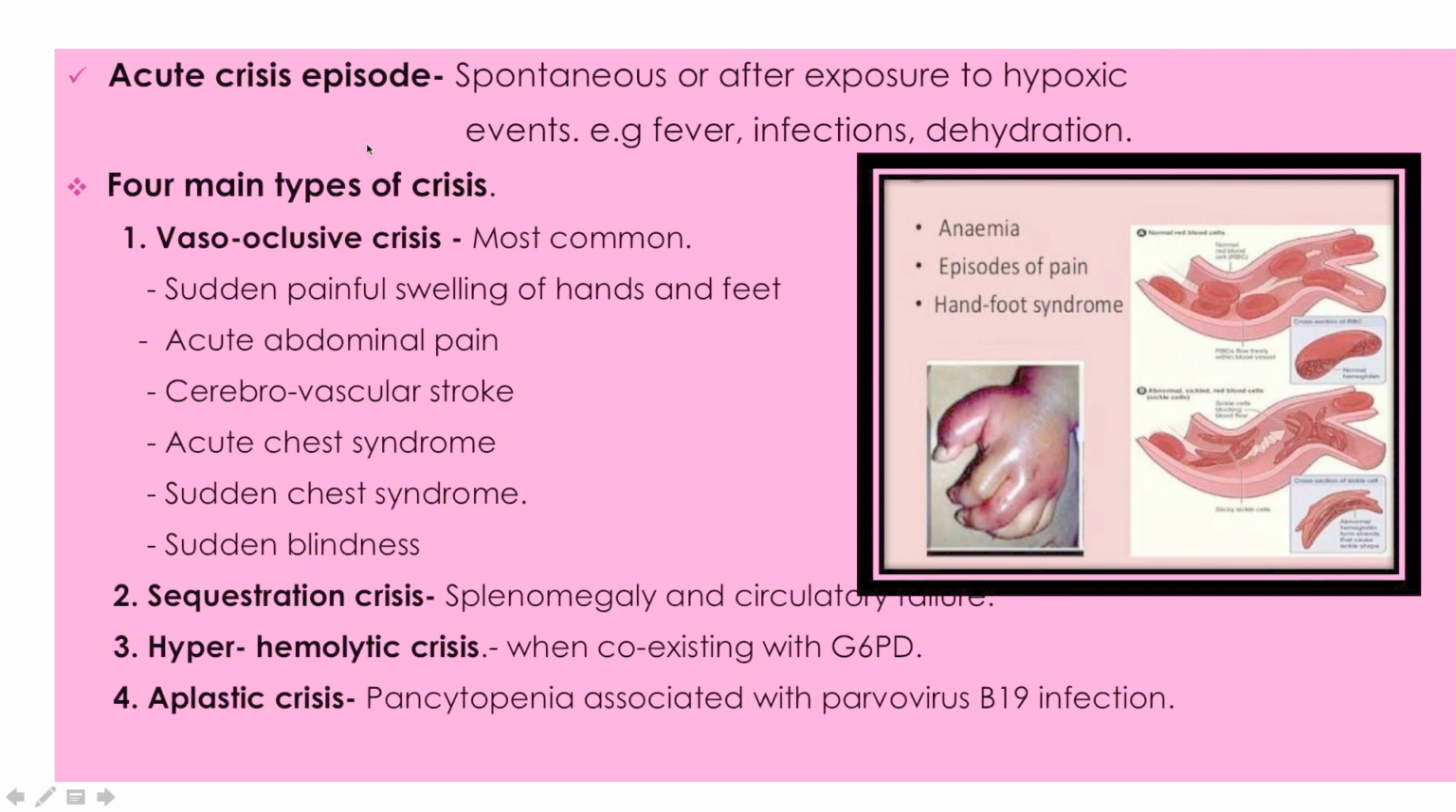Sickle cell anemia is also accompanied by acute crisis episodes. The most important is the vaso-occlusive crisis. In this, there are sudden painful conditions of the body, especially abdominal pain, and painful swellings of the hands and feet. The mechanism is the same: the sickled RBCs are unable to pass through the microcapillaries. Cerebrovascular stroke, acute chest syndrome, and sudden blindness can occur. Sequestration crisis, hyperhemolytic crisis, and aplastic crisis are also seen along with vaso-occlusive crisis, but the most common is vaso-occlusive crisis.